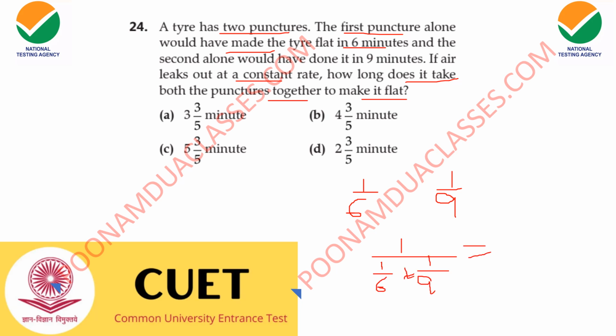This will give us 18/5 और अगर हम इसको मिक्स फ्रैक्शन में कन्वर्ट करें तो it will give us the answer 3 3/5. This is the right answer, option A.